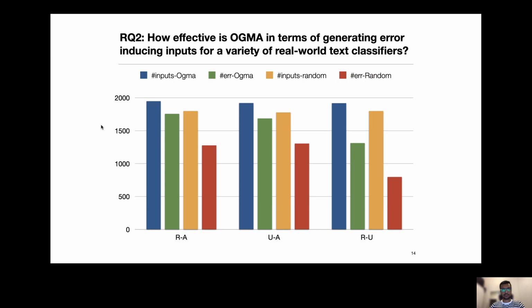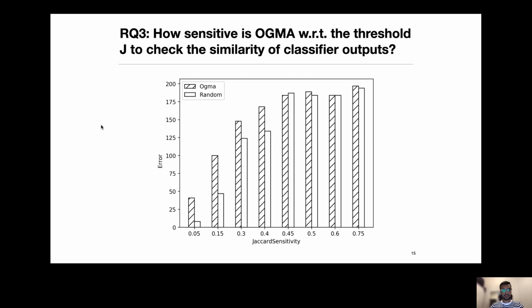How effective is OGMA in terms of generating error-inducing inputs for real-world classifiers? For the pairs of our classifiers, the error rate of OGMA, or the errors discovered by OGMA for a given number of iterations, is clearly larger. The number of unique inputs generated and the number of errors generated in all three cases is always larger.